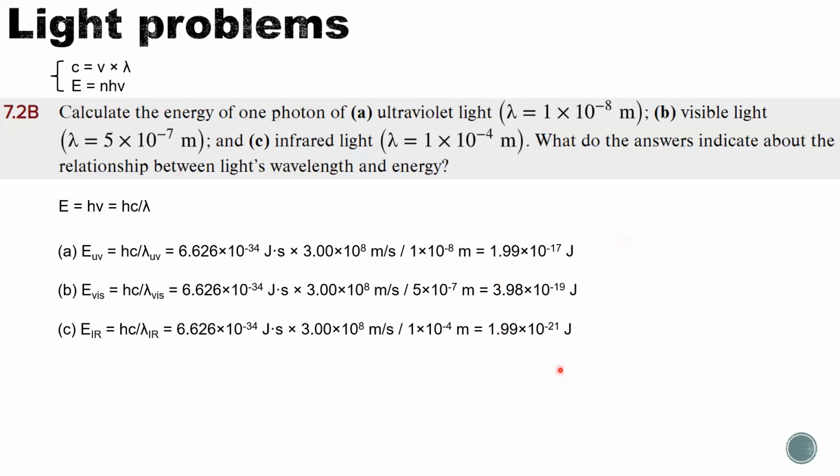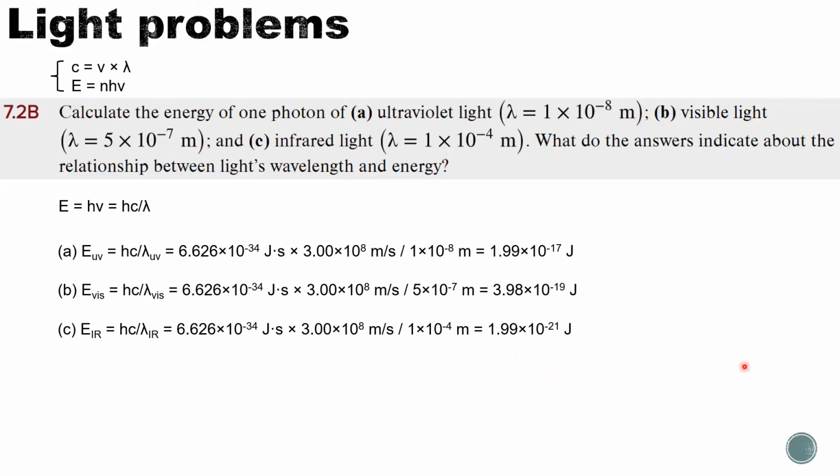So we got the energy of all three photons, and we need to know the relationship between the light's wavelength and energy. The wavelength from ultraviolet to visible to infrared is increasing, from negative 8th to negative 7th to negative 4th, but the energy is decreasing, from negative 17 to negative 19 to negative 21.